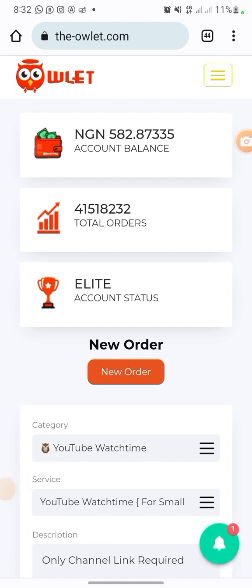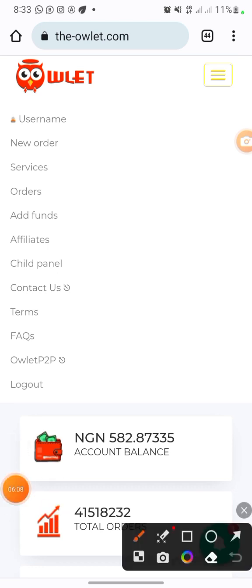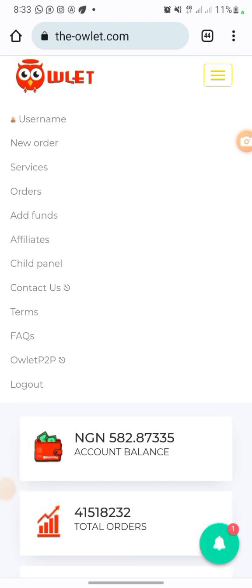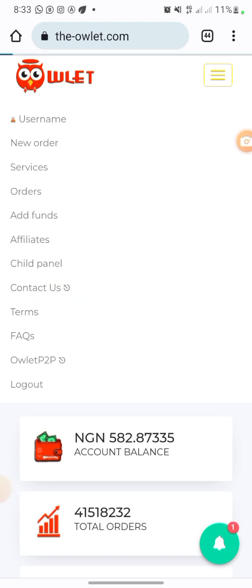So once you click on the 3-line button, all you just need to do is also click on this place that say fund, add fund. So click on add fund here. Once you click on add funds, then you are going to put the amount you're going to add to the account. All right, so click on add funds. That's what I'm going to do right now.